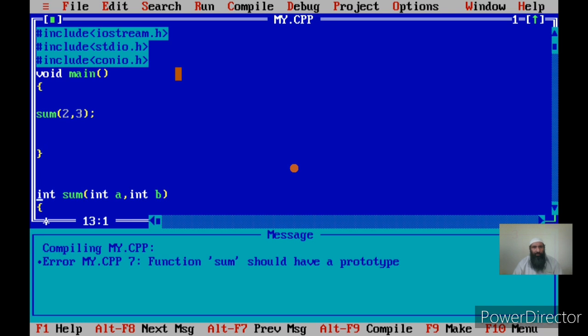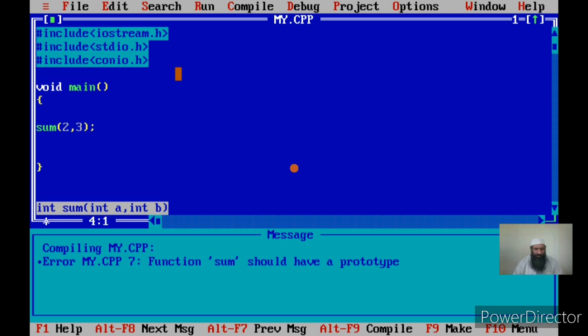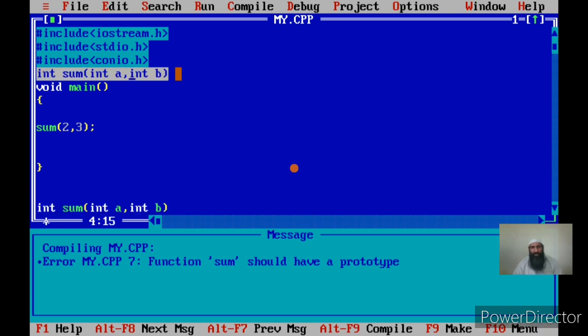Simply we have to write the first line of the function, and I will copy it at the top. We can now place it here. Once we place this statement at the top, the first line of the function which has been defined later but is called before it is defined, then when the compiler starts compiling this program this time, it encounters the first line of the function which has been defined later.